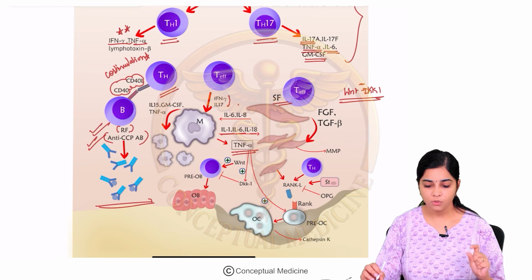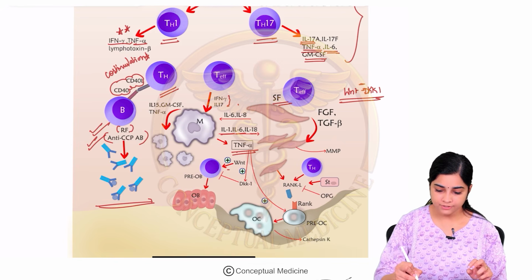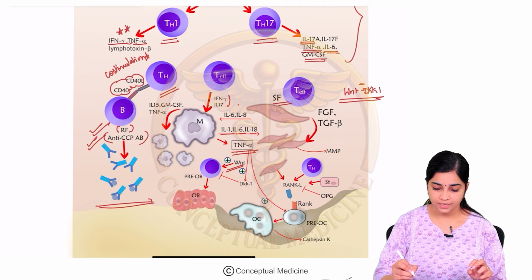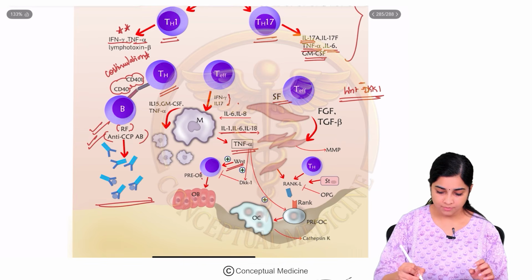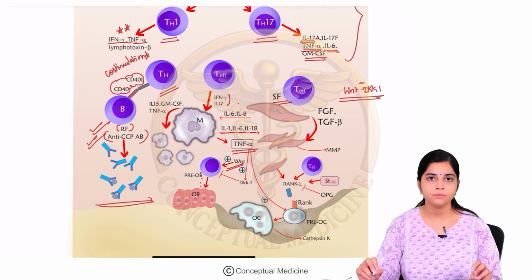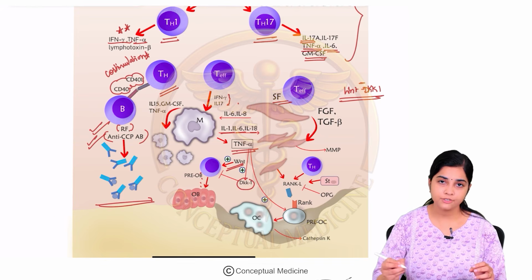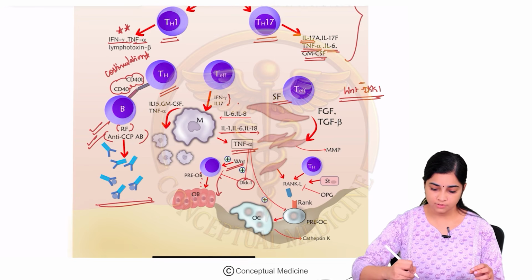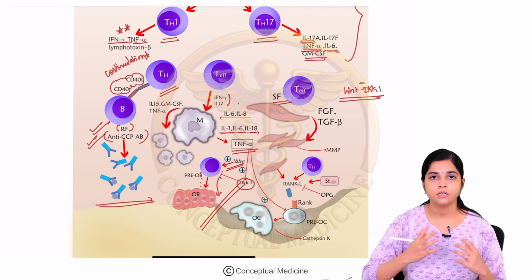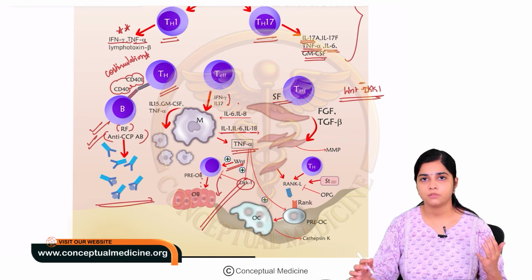Okay, so what happens is that there is stimulation of the WNT pathway, and when the WNT pathway is active, the pre-osteoblasts are converted into osteoblasts. Now what happens is TNF alpha is going to cause stimulation of Dickkopf1, which inhibits this formation of pre-osteoblast to osteoblast, and as a result the osteoblast formation is stopped.